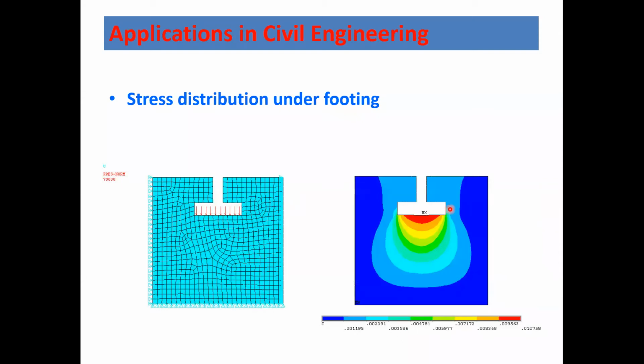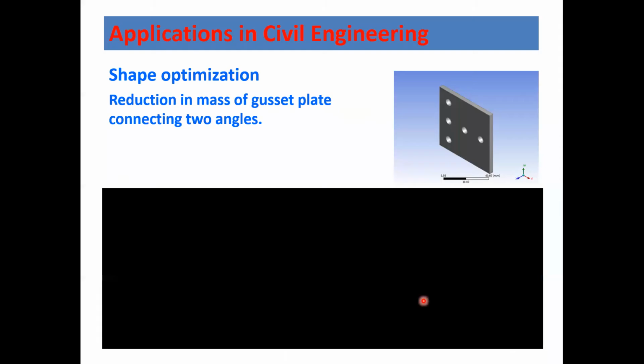You can see just below the foundation there are heavy stresses, and as you go away from the foundation, the stresses get reduced and get neutralized. Okay, this is one such area. This is called shape optimization. Basically, if you see, this is your gusset plate. Let me start the animation.